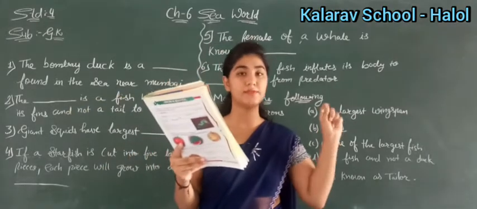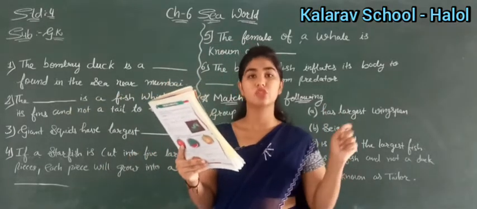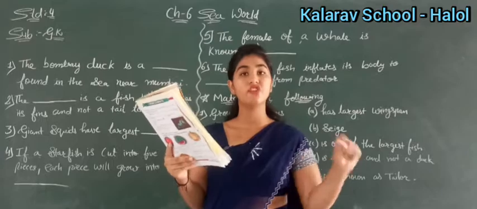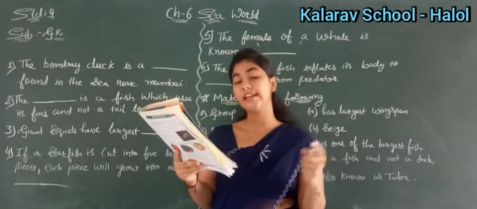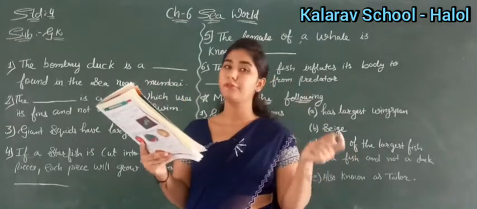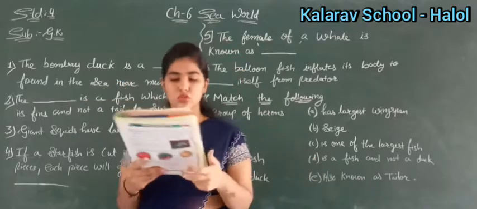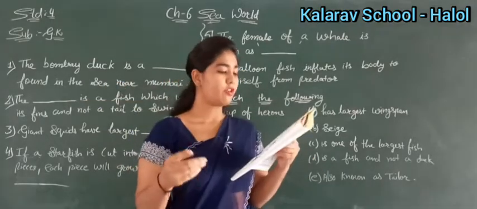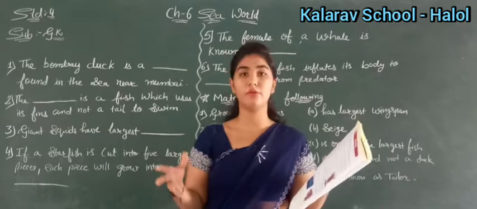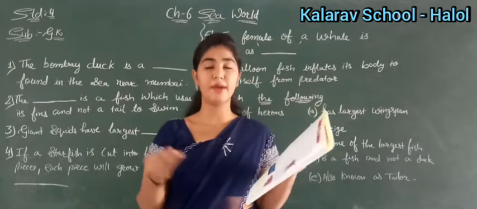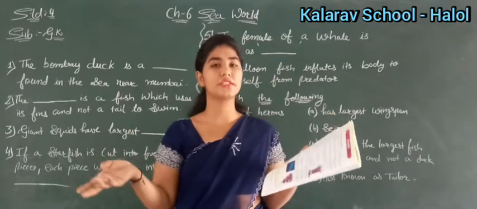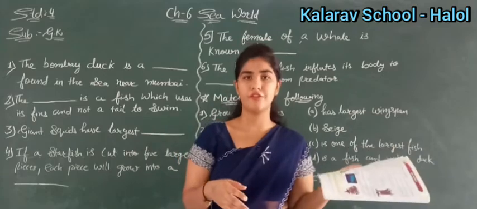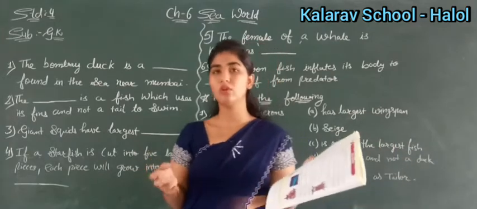If anybody has some spots on their body, right? So this fish has a spot which is like an eye, so that the enemy will be confused. Okay. So clear up till here. The female of a whale is known as a cow. Then albatross has the largest wingspan of any other sea fish. Okay. So it is about 12 feet.